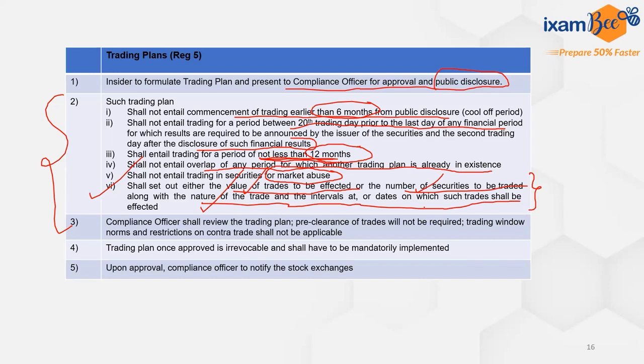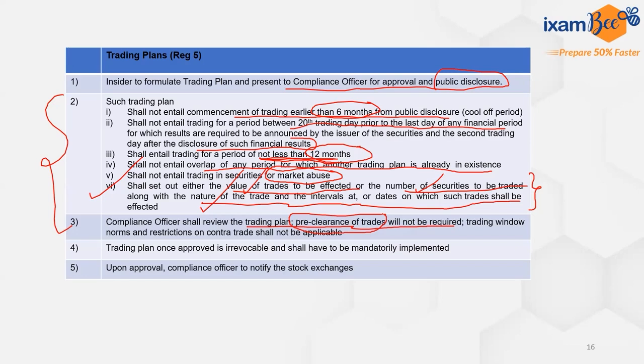Once this trading plan has been submitted, the compliance officer will review it. The pre-clearance of the trades will not be required once the trading plan has been reviewed and the compliance officer has approved it. Then the person, if he wants to enter into the trades, doesn't need to get pre-clearance because he has already gotten approval for the trading plan. The trading window norms and restrictions on contra trade shall not be applicable.